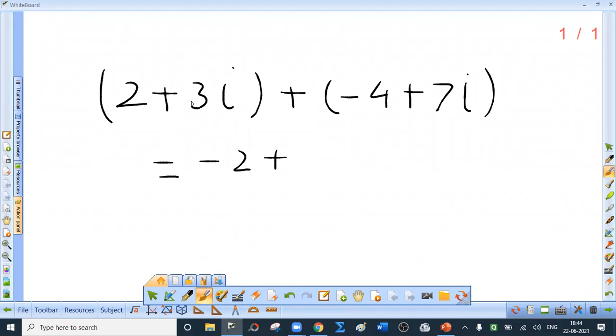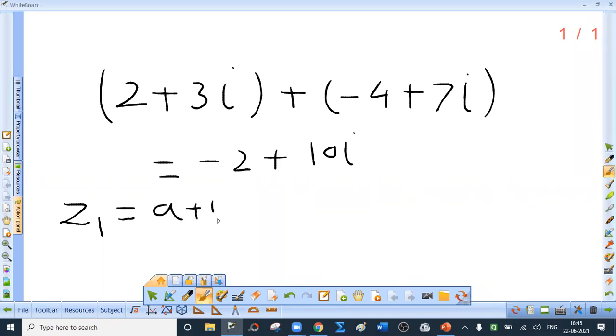And then you will add 3i to 7i. That is, you will add imaginary part 3 to imaginary part 7. So, what is the answer? 10i. Okay. So, how to add two or more complex numbers? By adding real part to real part and imaginary part to imaginary part. Now we have to define addition by considering general complex numbers also.